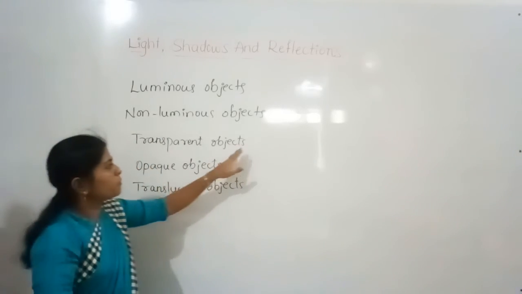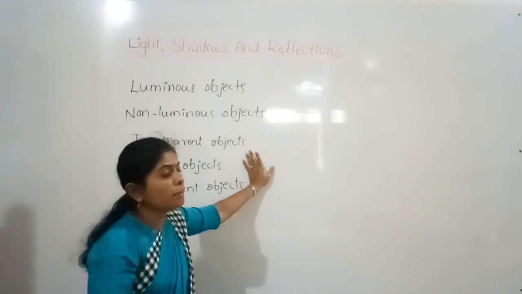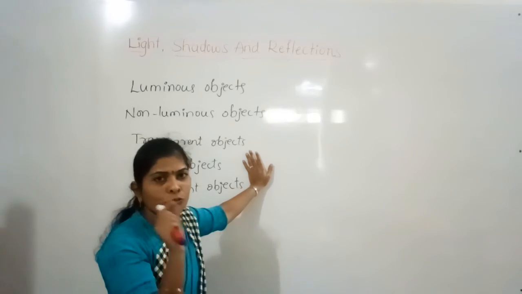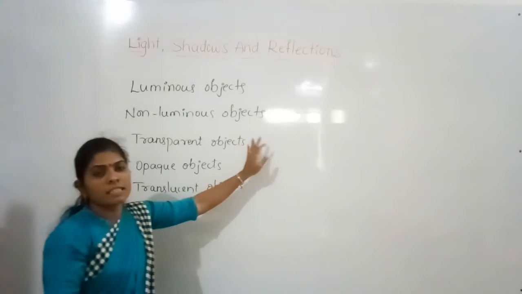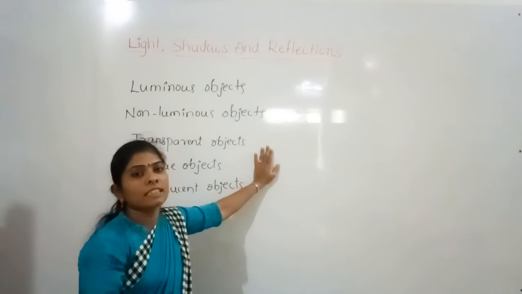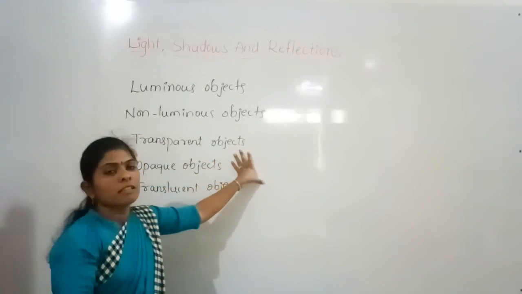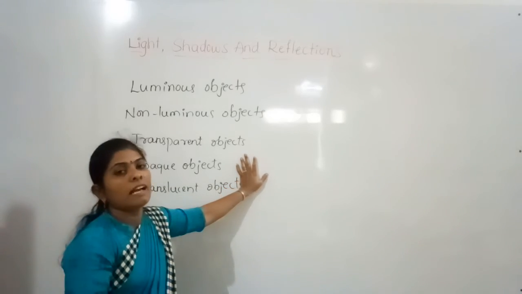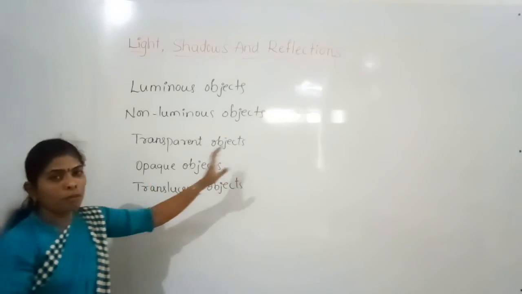And transparent objects are the objects which allow light to pass through them completely. Complete light ಏನು object ಮೇಲೆ ಬೀಳ್ತೈತೆ ಅದಷ್ಟು ಟ್ರಾನ್ಸ್ಫರ್ ಆಗಿತ್ತಂದ್ರೆ ಅದೇನು transparent objects. Since the light has passed completely, only then can we see things through them. Examples for transparent objects are glass, clean water and air.